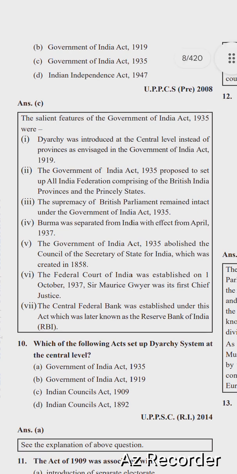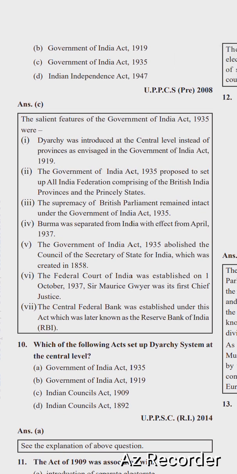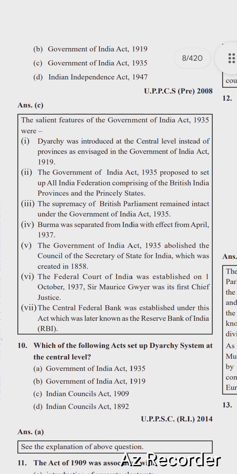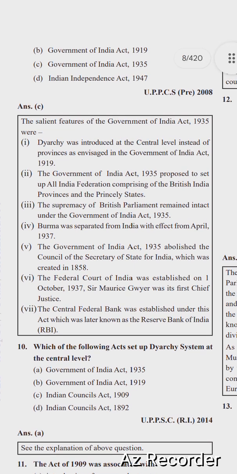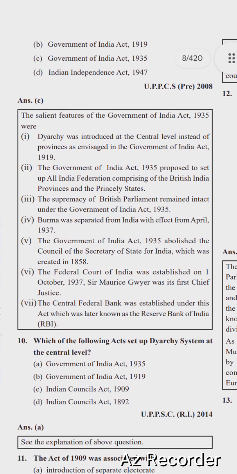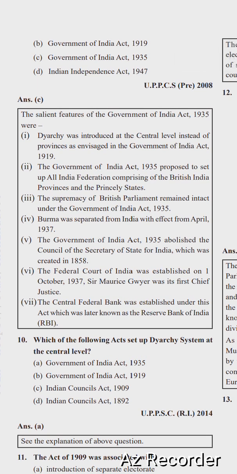The Government of India Act 1935 proposed to set up an All India Federation comprising the British Indian provinces and the princely states. The supremacy of the British Parliament remained intact under the Act. Burma was separated from India with effect from April 1937. The Act abolished the Council of the Secretary of State for India, which was created in 1858. The Federal Court of India was established on 1st October 1937. Sir Maurice Gwyer was its first Chief Justice.